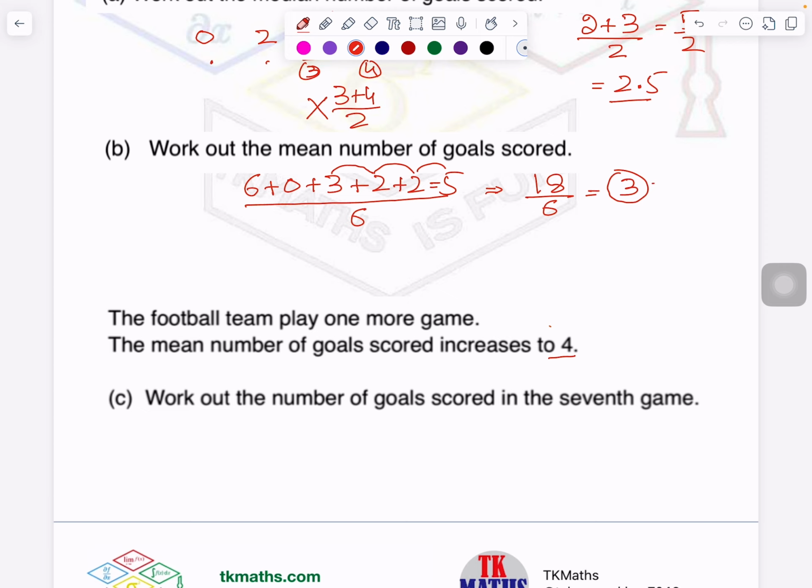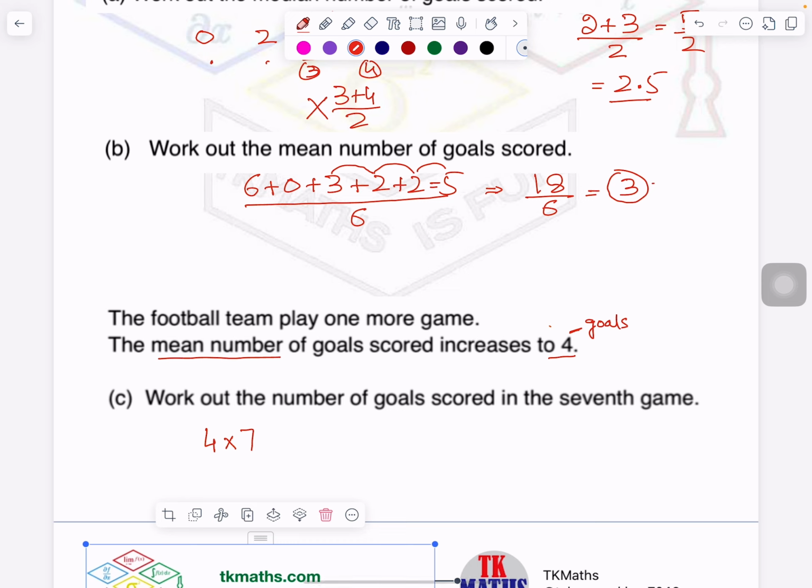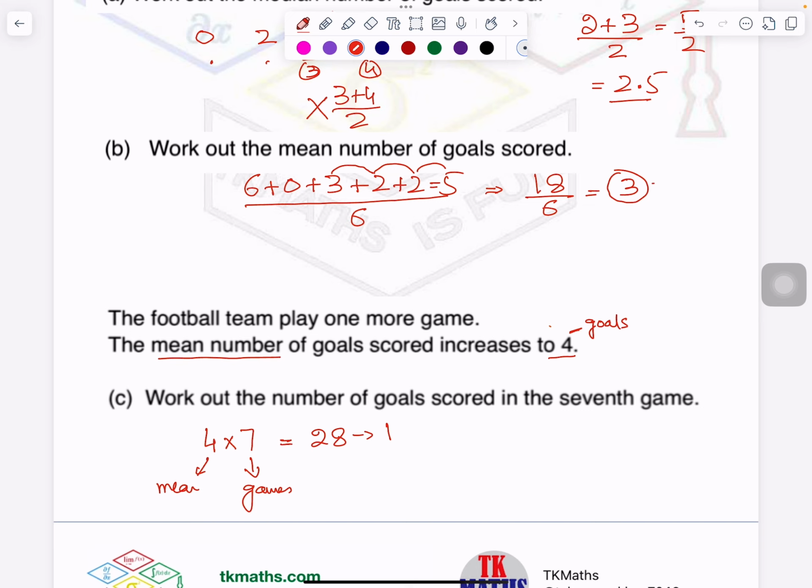We know one concept, that mean multiplied by number of games, because mean is what? 4. This is representing goals, right? It is average. It is a mean number. So 4 multiplied by 7, because 7 games were there and 4 is representing the mean for those games. So 7 4s are 28. This is giving me total goals scored in 7 games, right? You should know what is the meaning of each answer. You should be able to interpret it.